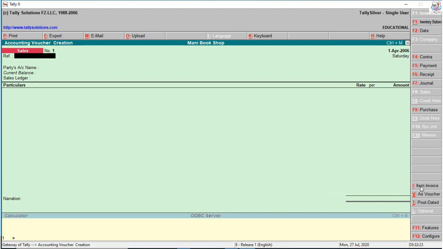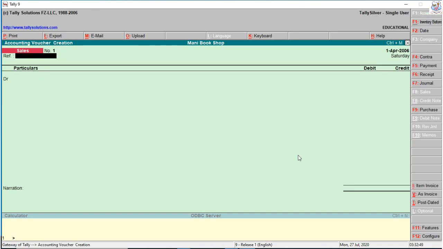If you want to change to account invoice format, just click account invoice. So there is item invoice and account invoice. In item invoice, you enter the stock item name, quantity, rate per amount. In the account invoice, you just enter the sales, just rate per amount. Otherwise, if you want to change to the accounting voucher format, press as voucher, or otherwise Control plus V, and it automatically changes.